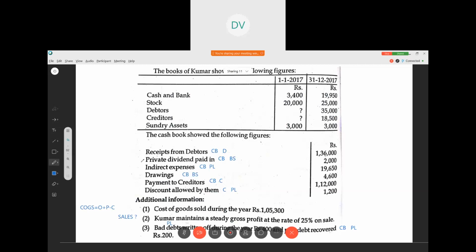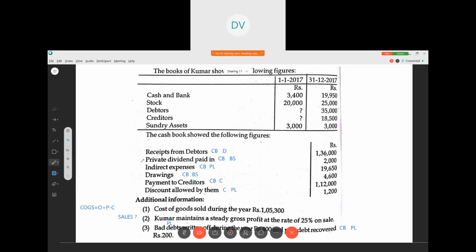Then what is the sales? Cross multiplication: 1,05,300 into 100 divided by 75. Okay. So we got 1,40,400. This is the total sales. Clear? If the total cost of the business is this much, total sales would be this much.